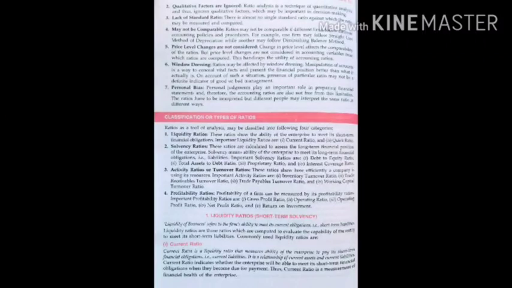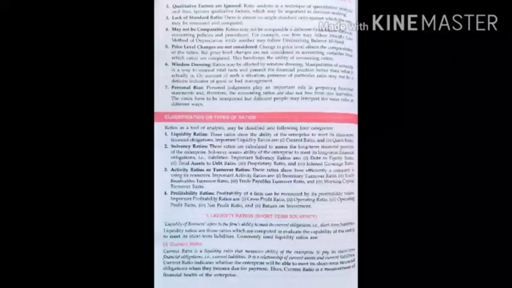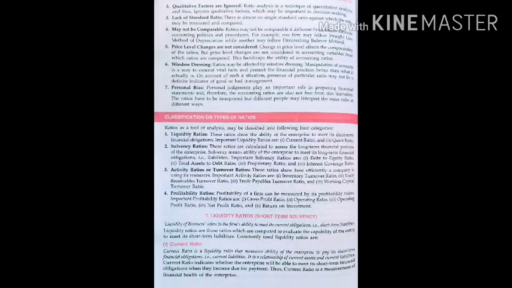These ratios show how efficiently a company is using its resources. Important activity ratios are inventory or stock turnover ratio, trade receivable turnover ratio, trade payables turnover ratio, and working capital turnover ratio. Next and last is profitability ratios. Profitability of a firm can be measured by its profitability ratios. Important profitability ratios are gross profit ratio, operating ratio, operating profit ratio, net profit ratio, and ROI, return on investment.